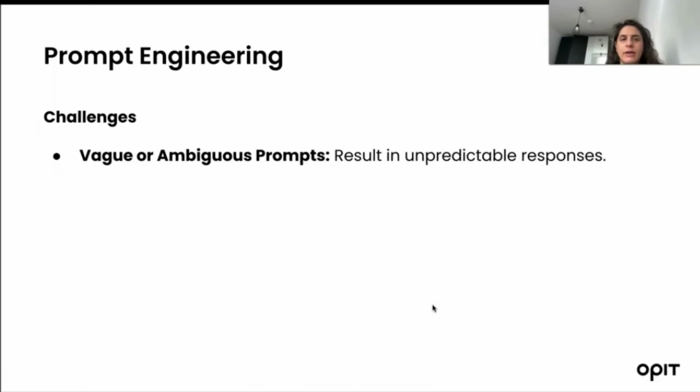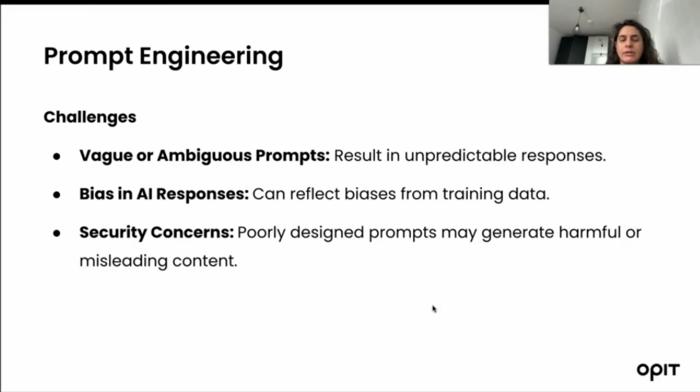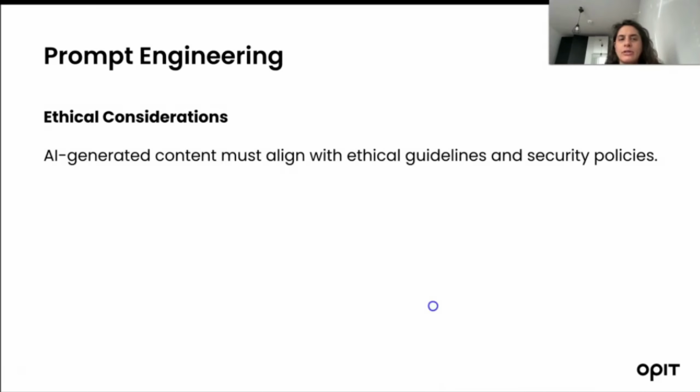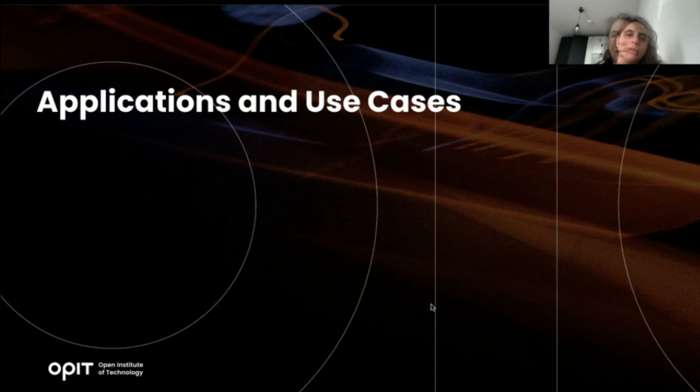There are some challenges for prompt engineering. Vague or ambiguous prompts result in unpredictable responses. Bias in AI responses can reflect biases from training data. There are also security concerns: poorly designed prompts may generate harmful or misleading content. For ethical consideration, you need to make sure AI-generated content aligns with ethical guidelines and security policy. "How can I hack a system?" is ethically problematic, so you need to make sure about it.